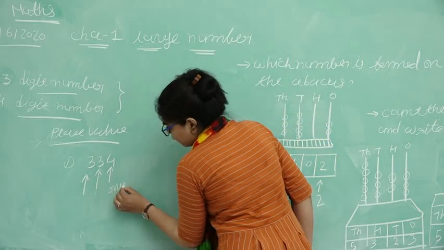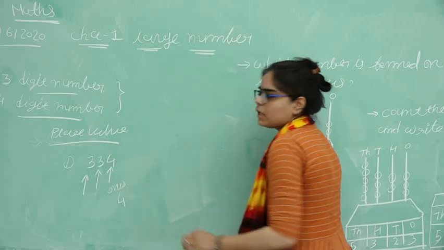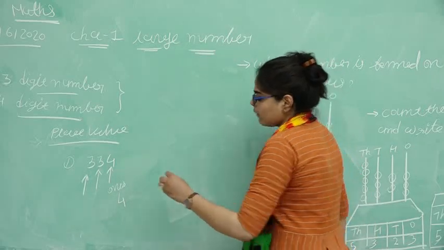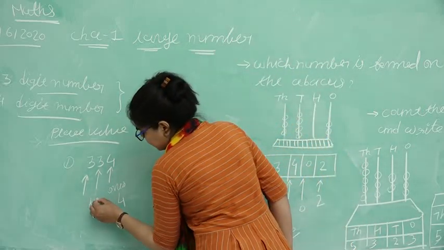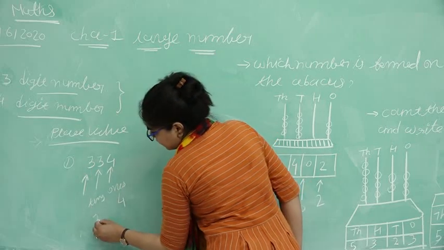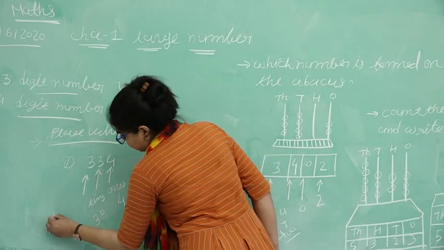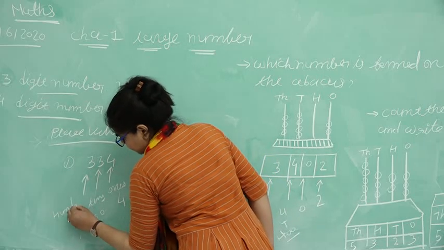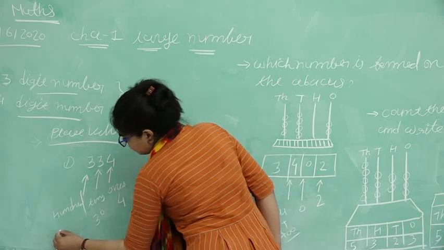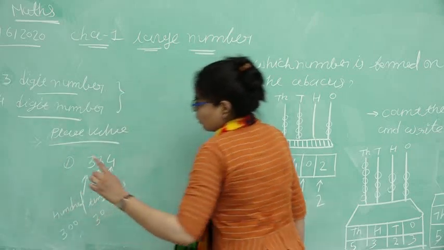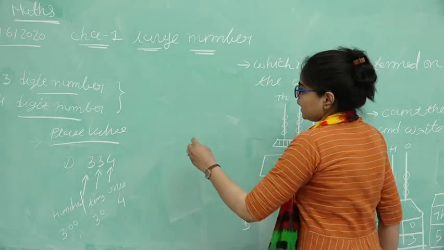Ones means only 4 is there. Then after that the place of tens, 3 tens means 30. Then after that the hundreds place means 300.